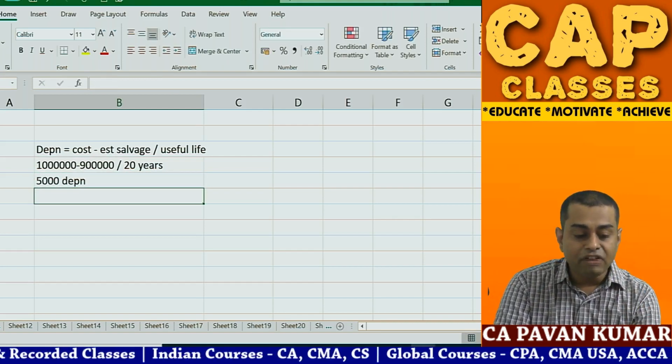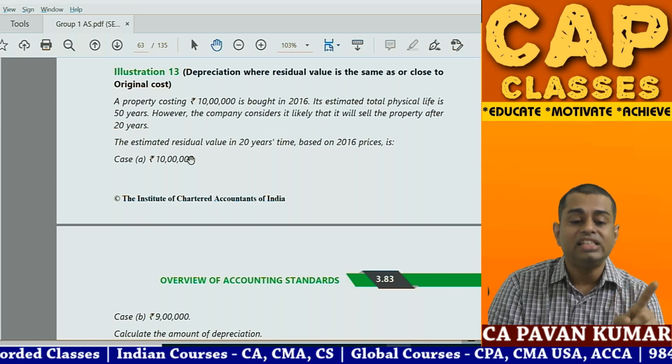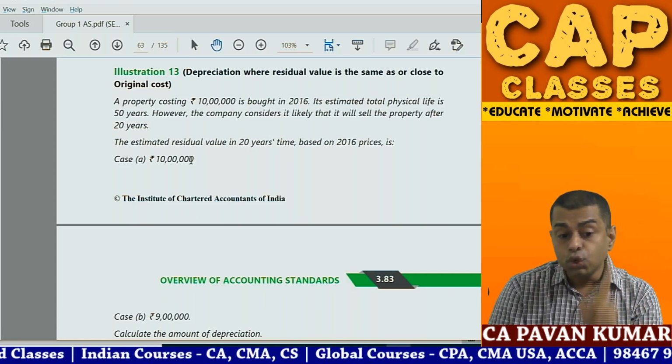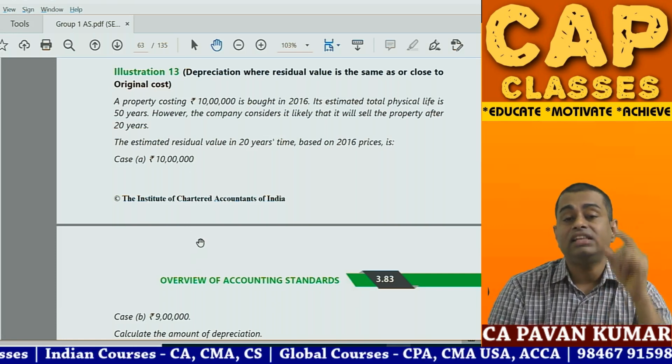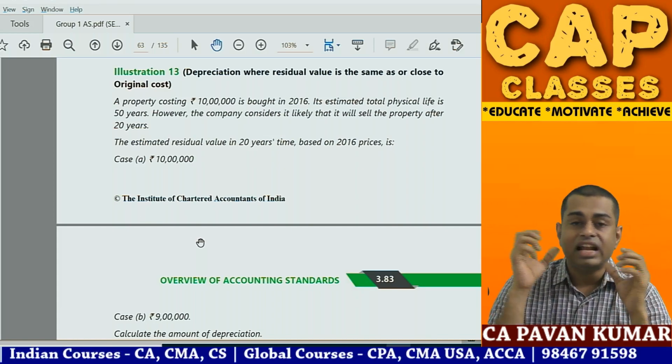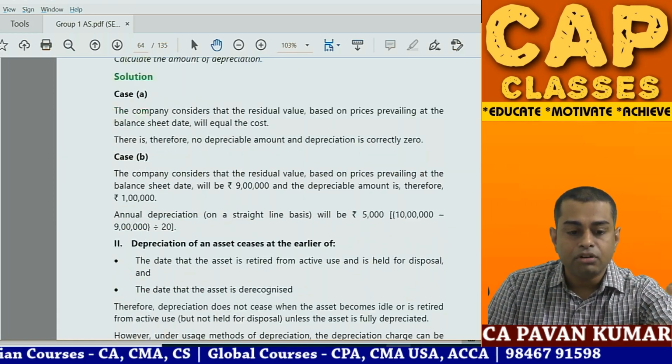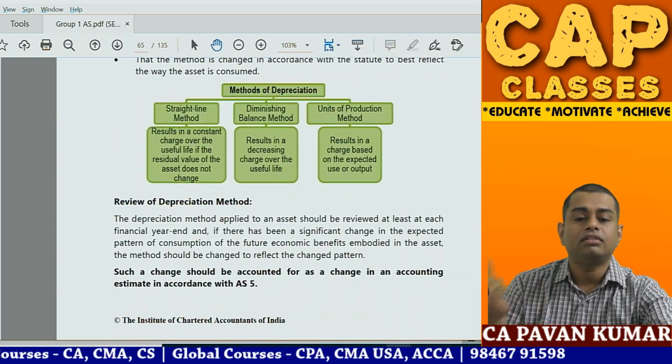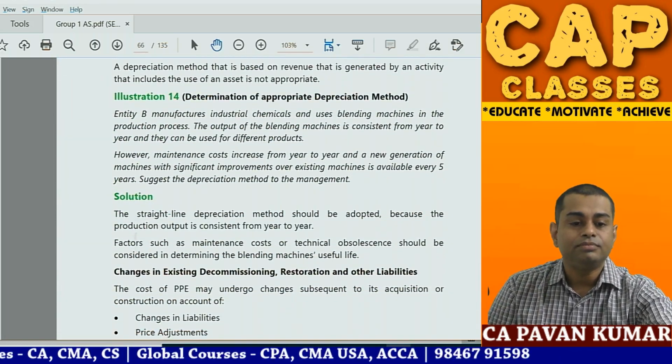So in case 1, when your net realizable value of machine is 10 lakhs, no depreciation. Case 2, when your net realizable value is 9 lakhs, then depreciation is equal to 10 lakhs minus 9 lakhs by 20 years, 5,000 per annum. Question number 13 is over. So we are playing T20.